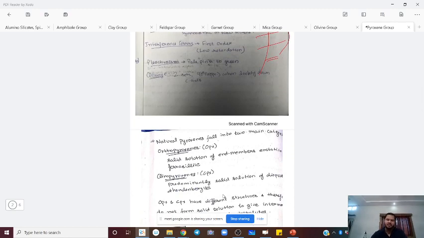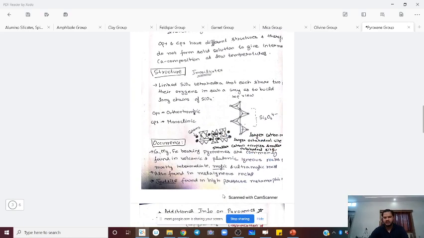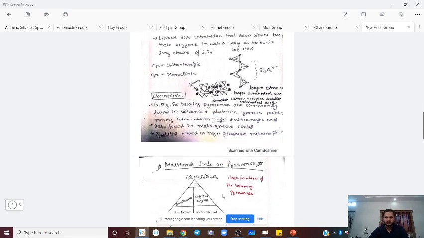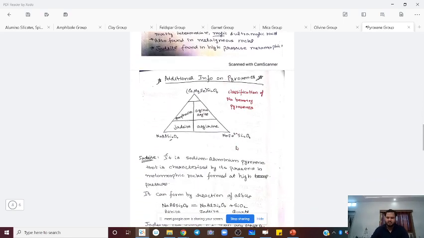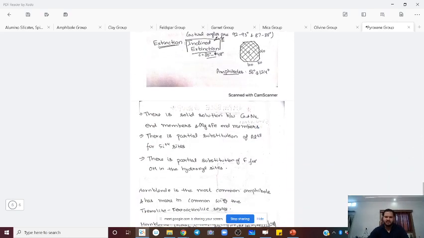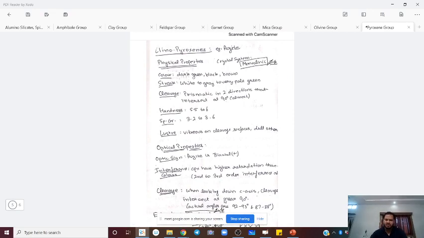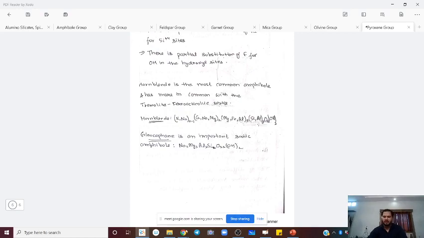There is more information which we covered in class. If you want, you can add it, but at least write whatever we discussed in class in the exam. Then this is the structure of individual CPX, then additional information about sodic pyroxene: aegirine, jadeite and omphacite. Then we have a specific write-up on clinopyroxene, the same physical properties, the monoclinic crystal system, the cleavages and so on. So revise these notes also, and I will also upload the PPT.